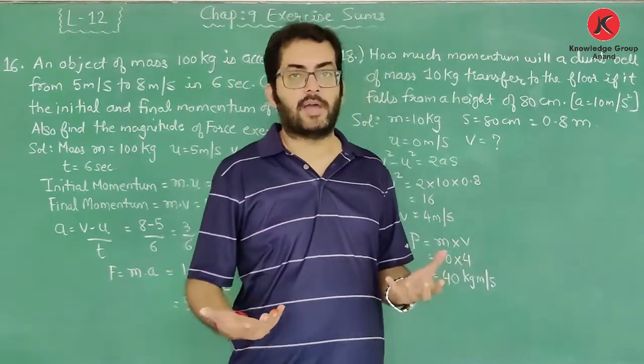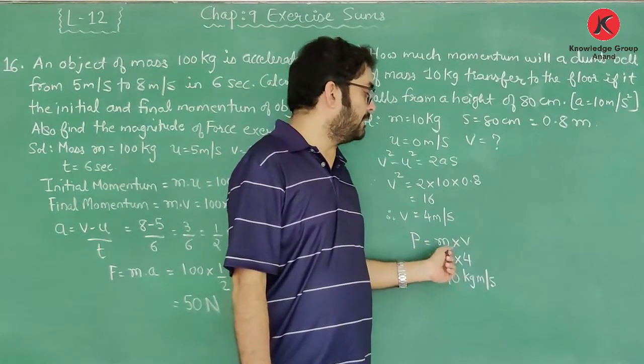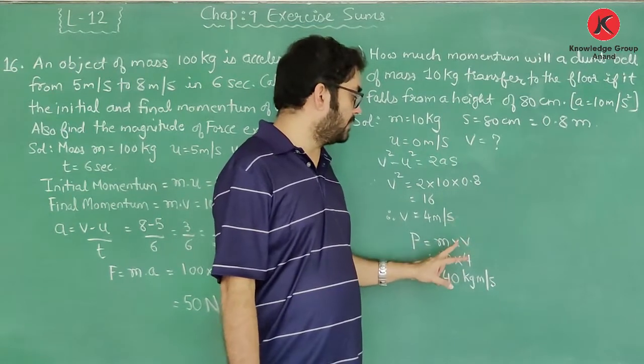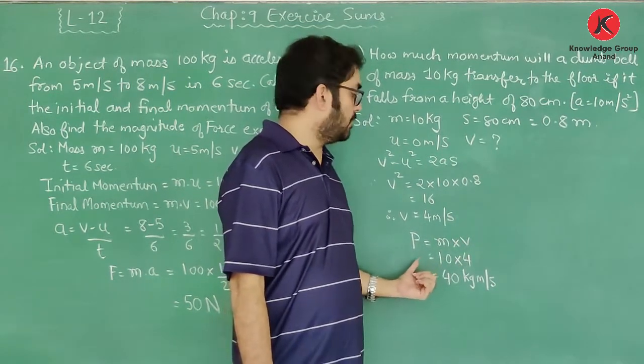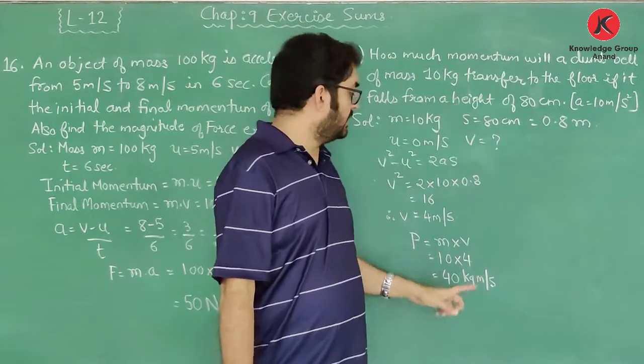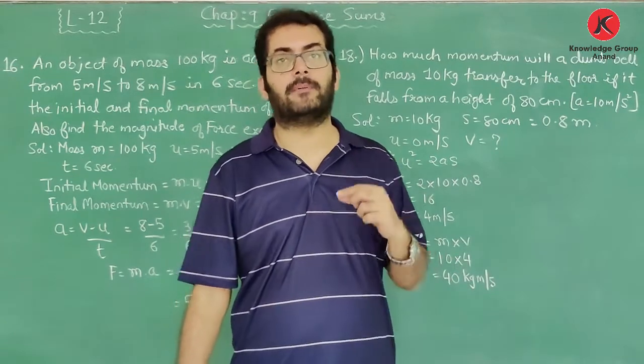अब हमारा सम हो गया एकदम आसान. Momentum transferred p is equal to m into v. Mass of the dumbbell is 10 kg and v is 4 meter per second. So now the momentum transferred by the dumbbell on the ground is 10 into 4, that is 40 kilogram meter per second.